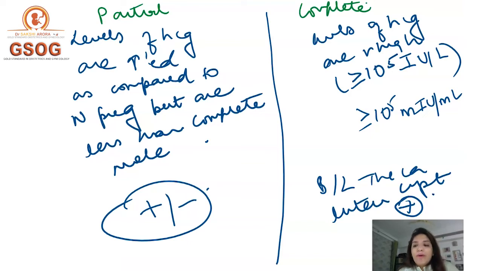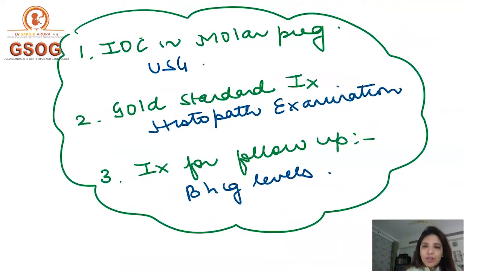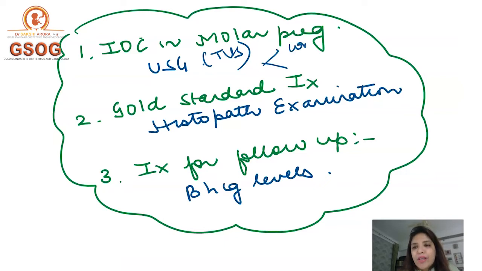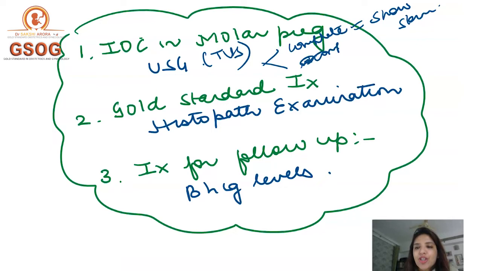Now, let's talk about the investigations which are done in a molar pregnancy. On investigations, there can be 3 questions which they can ask you. Number one question which they can ask you is, what is the investigation of choice in a molar pregnancy? So remember, the investigation of choice in a molar pregnancy is ultrasound or TVS. And I told you that on ultrasound or TVS, in a complete mole, you are going to get a snowstorm-like appearance. Whereas in a partial mole, you are going to get a picture like incomplete abortion, right?